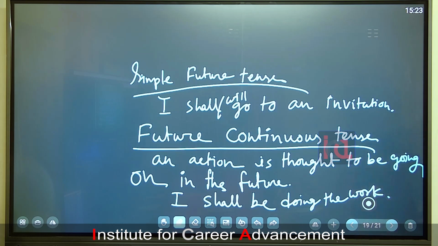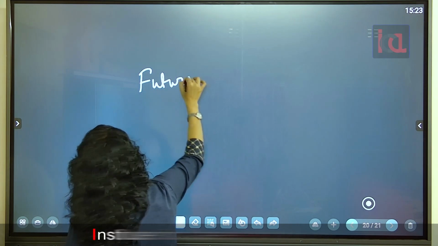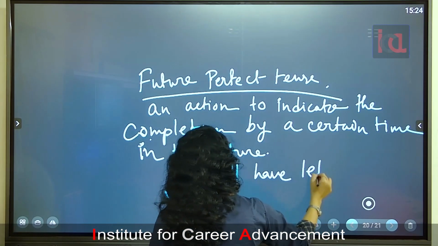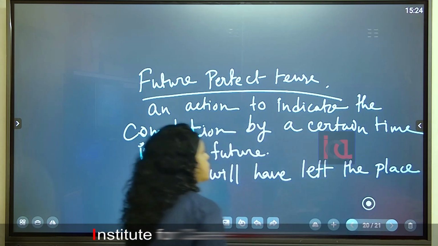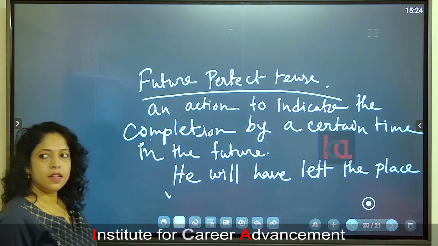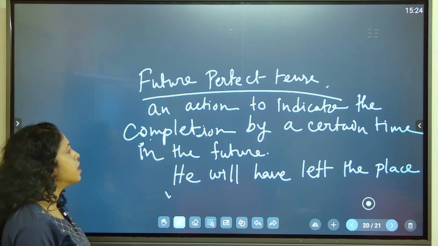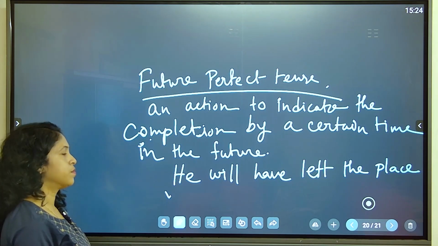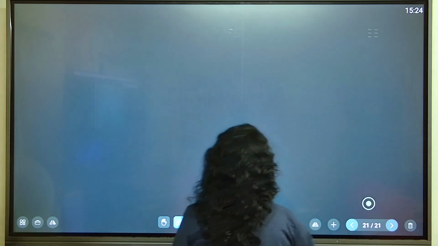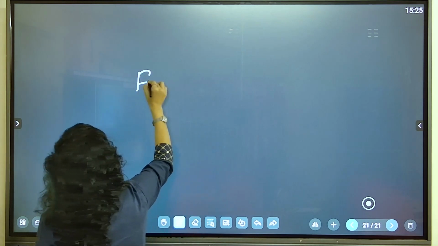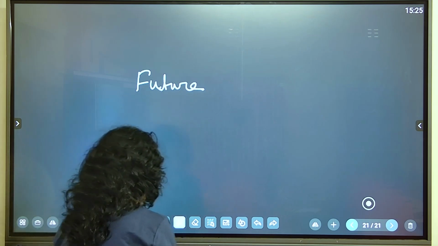Then future perfect tense. Means this is future. He will have left the place. Okay, an action to indicate the completion by a certain time in the future. Okay, he will have left the place. So this is the last slide of today's class.